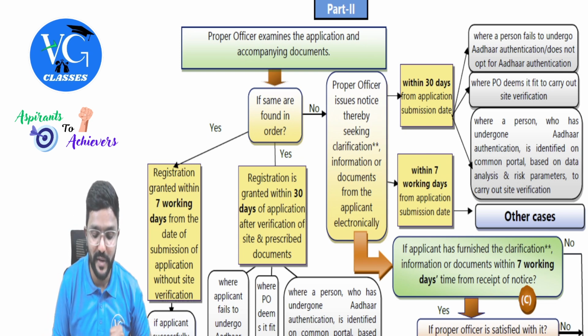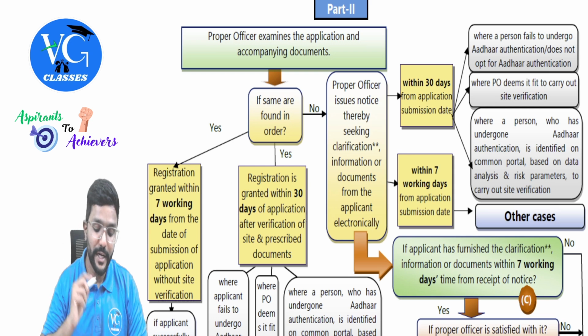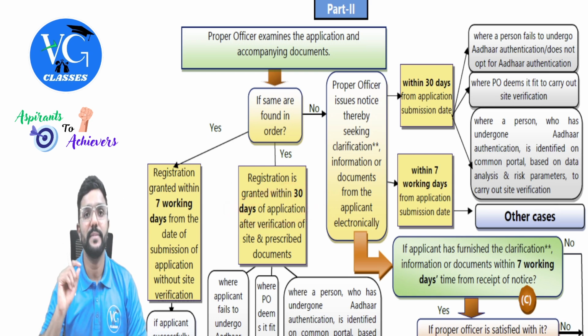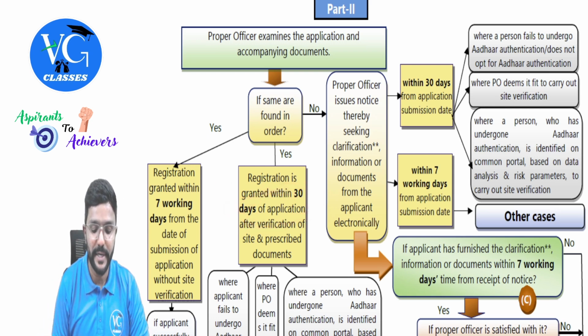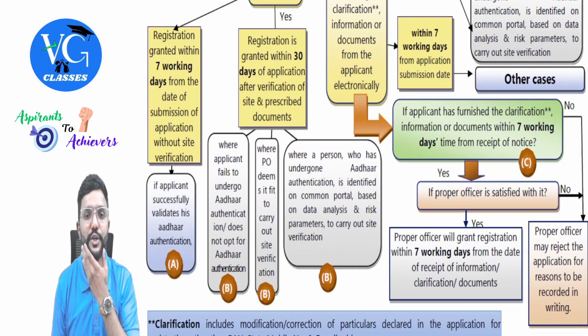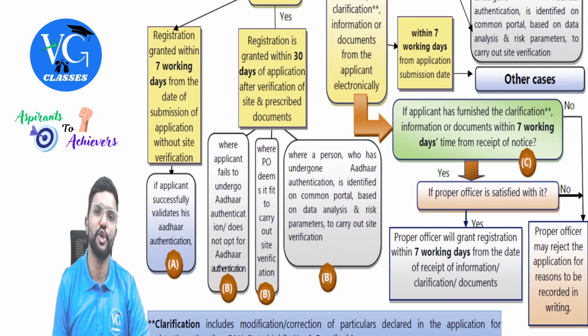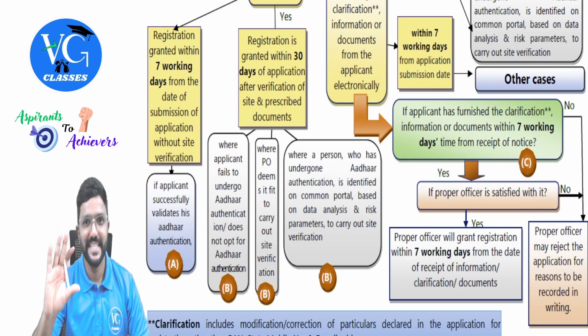All these three he has to complete within 30 days from the date of application, guys. Let me read it: registration is granted within 30 days of application after verification, that is, physical verification of site and prescribed documents. Is that clear?